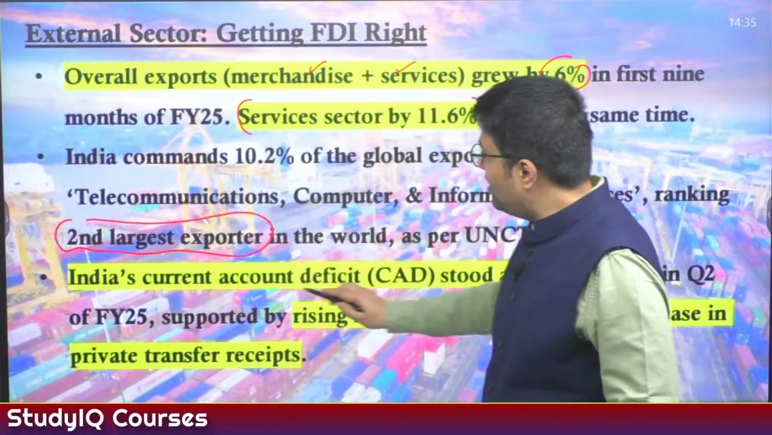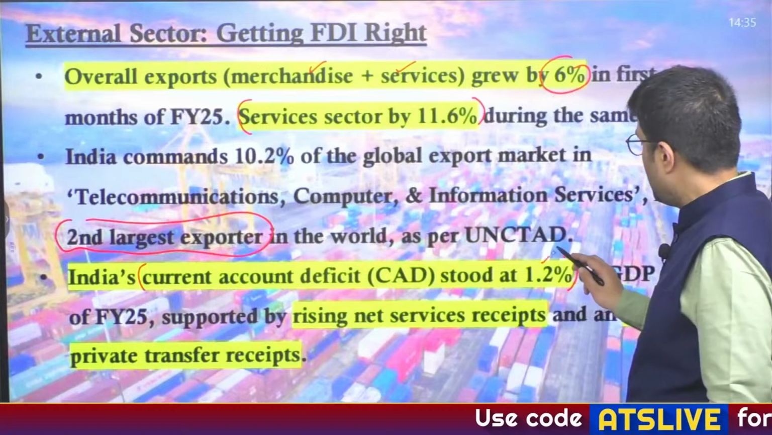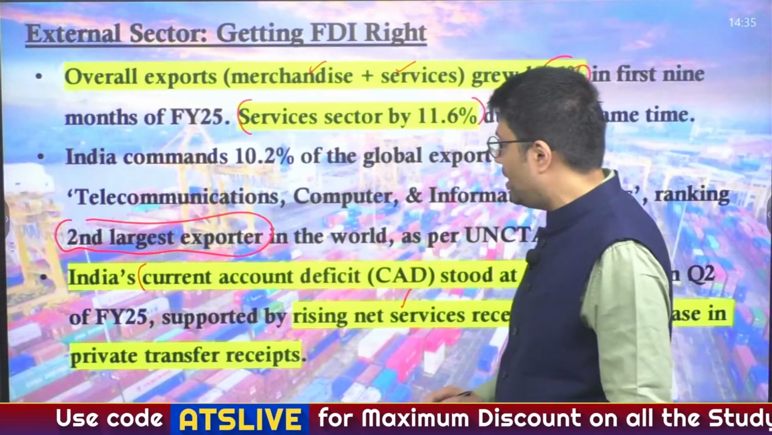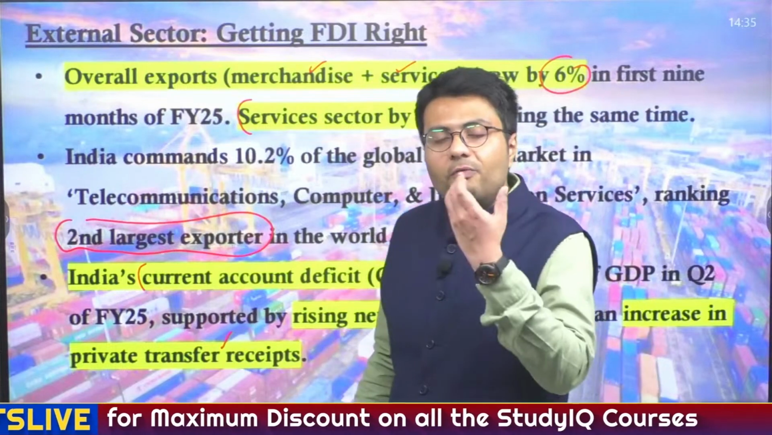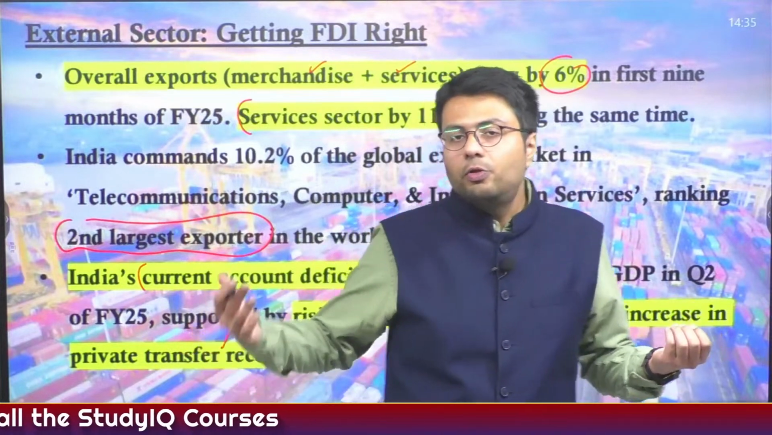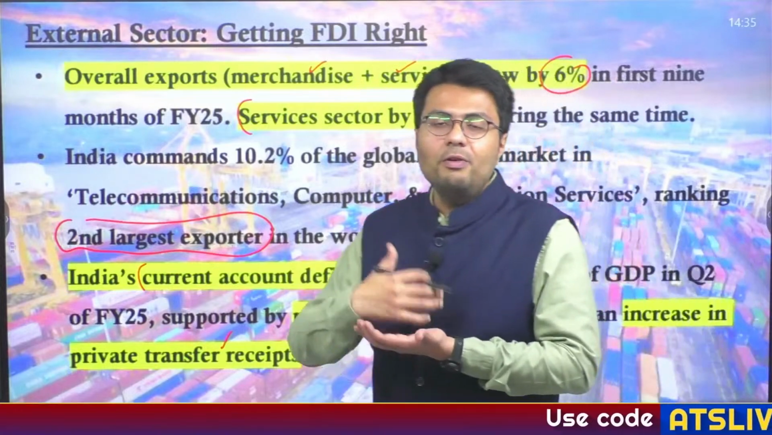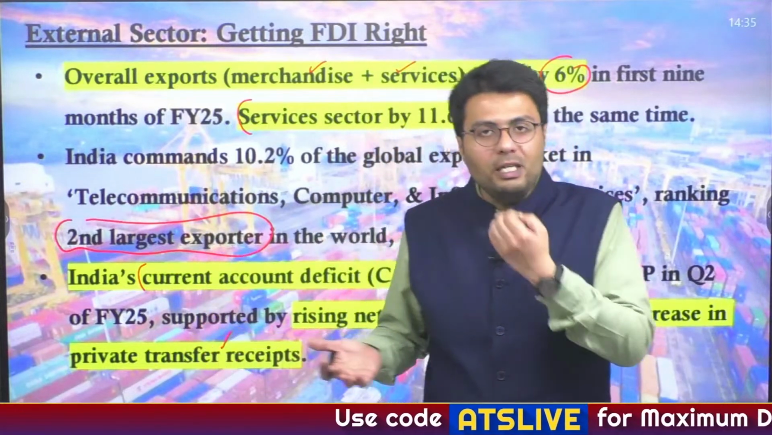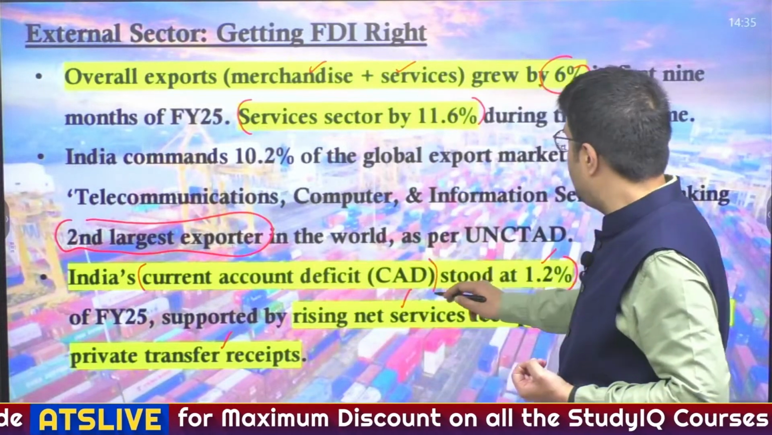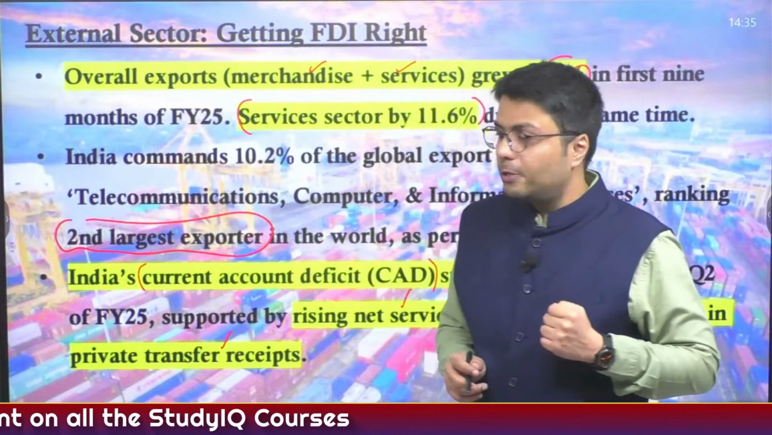On the other hand, this has moderated, or reduced, India's current account deficit to just 1.2%, and this is because of the net rise in service receipts as well as net private transfer receipts, which are examples of remittances made by Indian people living abroad. So these two factors, that is the rise in export of services and the rise in private remittances, are the factors why India's current account deficit has actually reduced to just 1.2% despite the increase in India's import of goods. Understood?